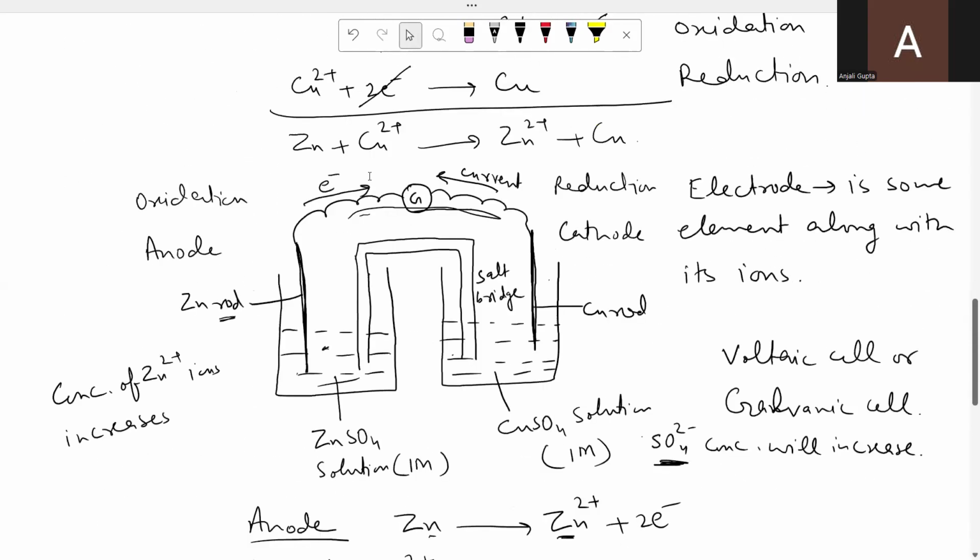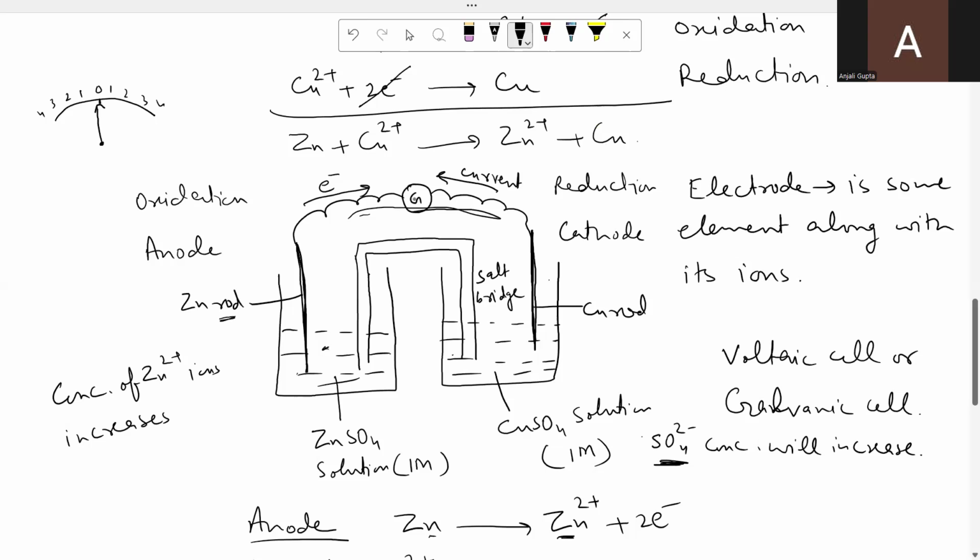Galvanometer tells us about the direction of the current. If you have seen the galvanometer, there is a scale like this. In the center, here is the pointer. When the galvanometer is not working, it is at 0. There are the readings on the left side as well as on the right side.